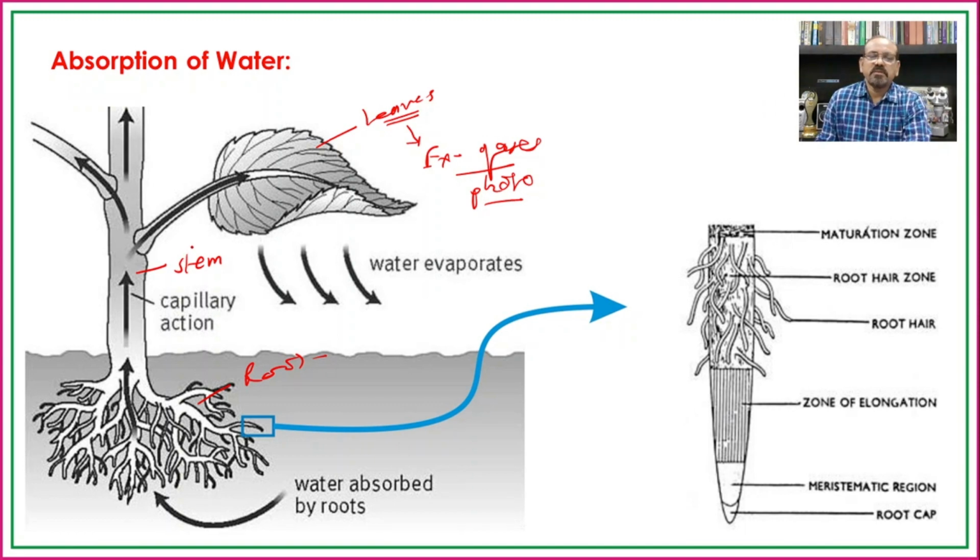Even the stem, which is green, or when the leaves are reduced, in such cases the stem is also responsible to carry out photosynthesis.